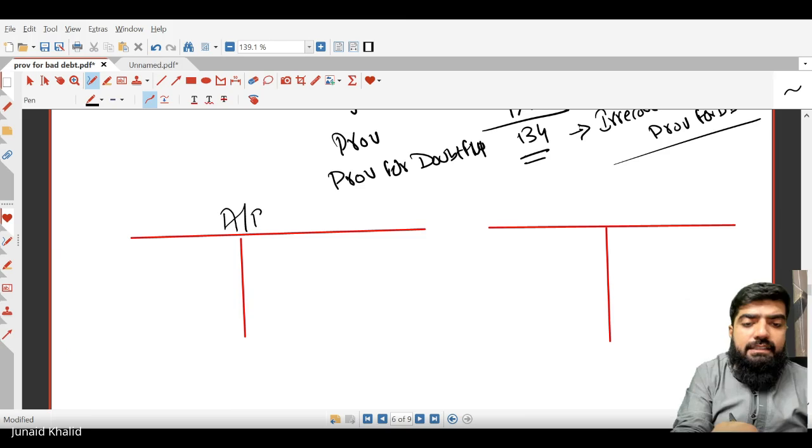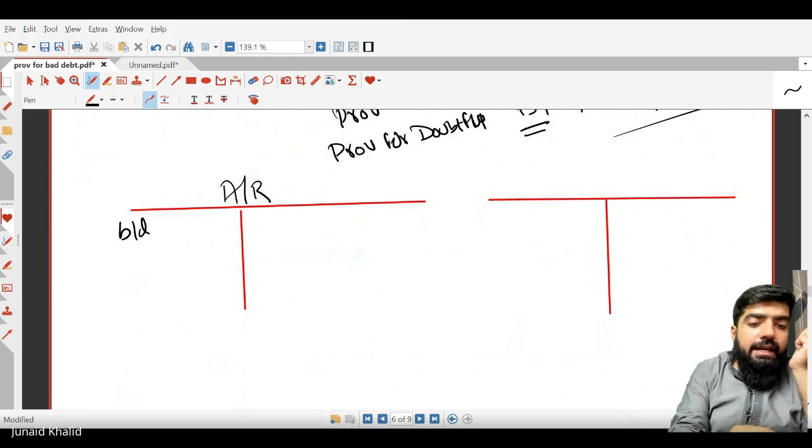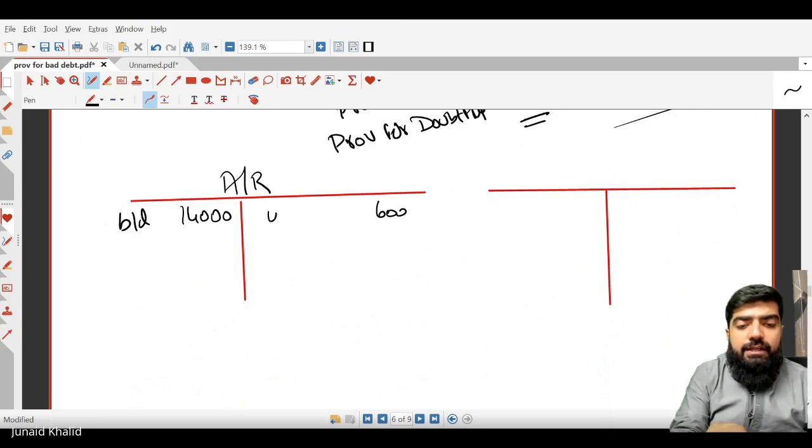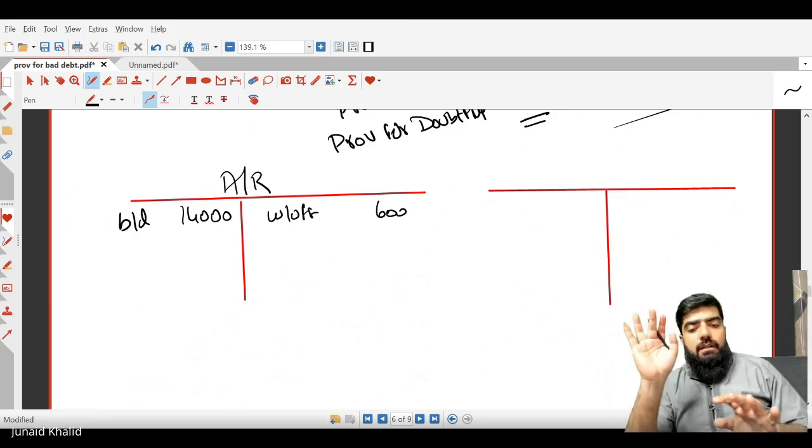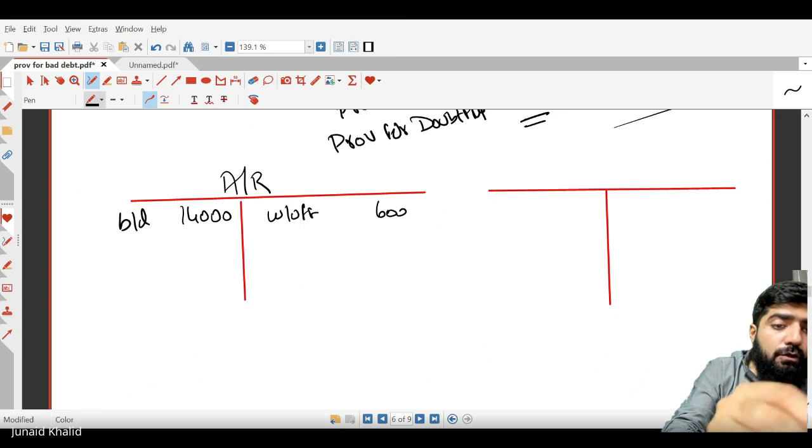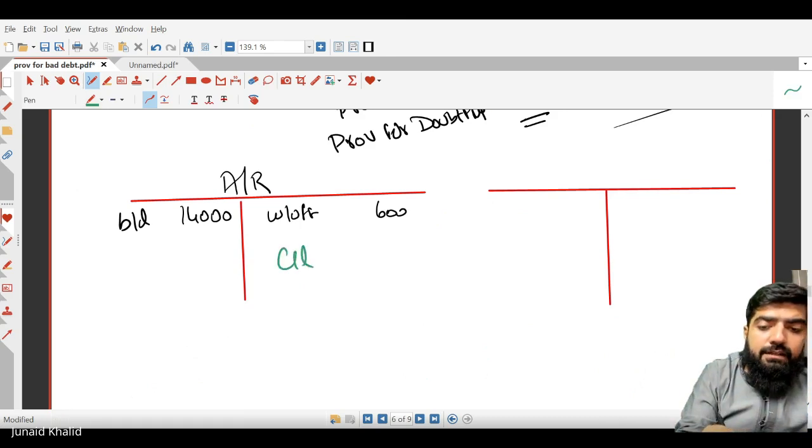If we make the ledger for the trade receivable or accounts receivable, what was the opening balance? Balance brought down, the total was 14,000. Since we have written off a certain amount, how much? 600. And there is no amount that we have recovered. So what will be the closing balance? It is 13,400.